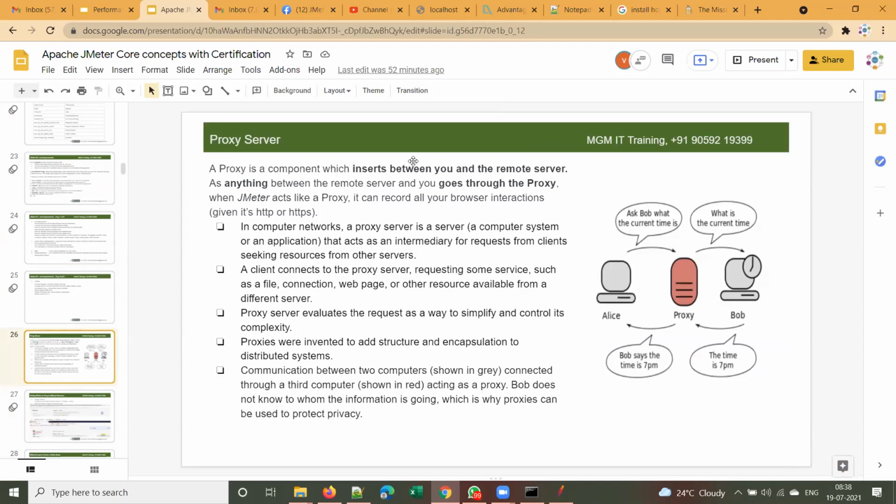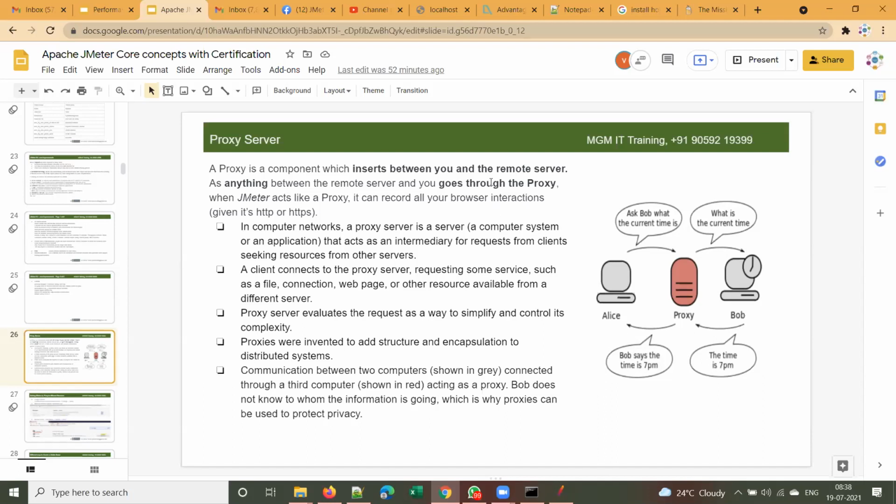If you want to record a script with JMeter, you will set JMeter as a proxy between your browser and server, right? Whenever you come across the JMeter tool, you hear this proxy concept very frequently. Few people know what a proxy server is and what the purpose of setting it is.